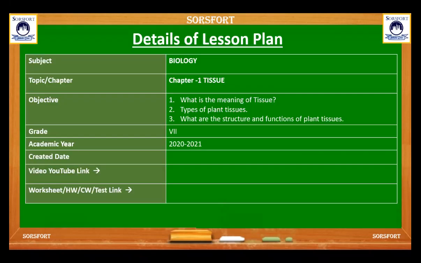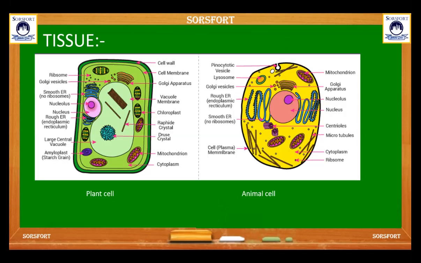Today's class you are going to learn about what we mean by tissues, types of plant tissue, and the structure and functions of plant tissue. This is the basic structure of the tissue. This one is the plant tissue and this one is the animal tissue.